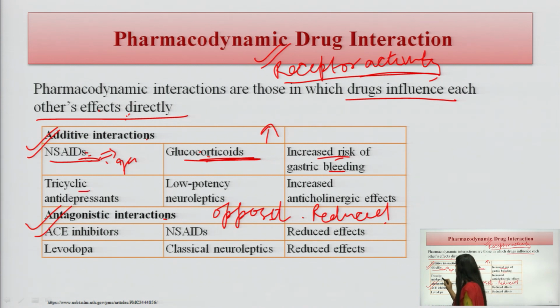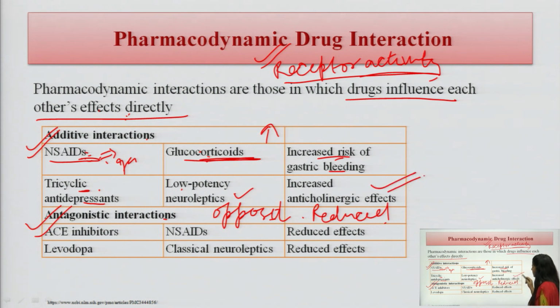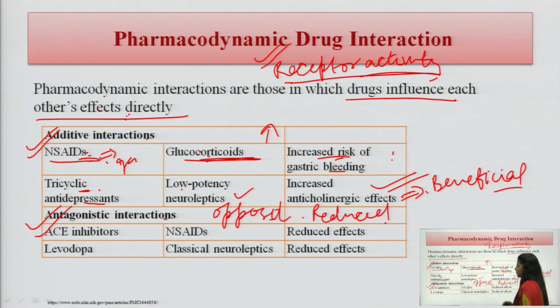In the second, tricyclic antidepressants are given with neuroleptics. They both have anticholinergic property, so they will increase the anticholinergic effect. Sometimes we can't say it is beneficial, but if we want that as a therapeutic activity, we can use it as a beneficial interaction or as a combination therapy.